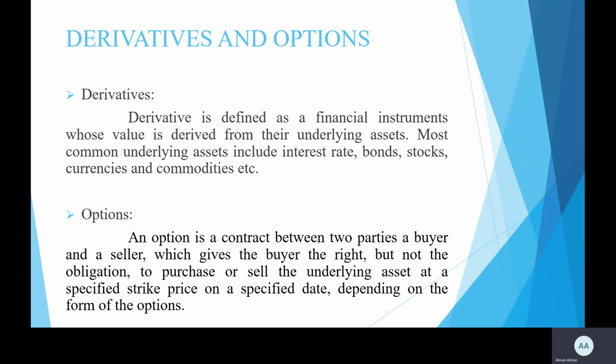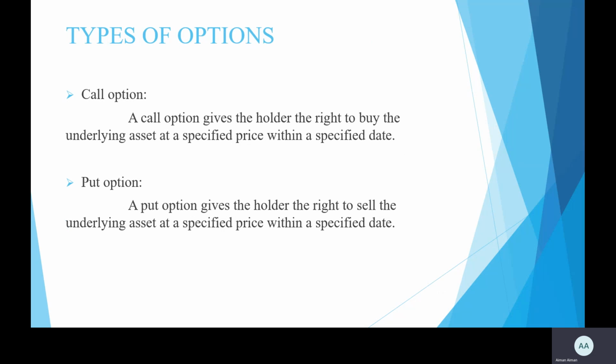Options. An option is a contract between two parties, a buyer, the holder of the option, and a seller, the trader of the option. An option gives the buyer the right, but not the obligation, to purchase or sell the underlying asset at a specified strike price on a specified date, depending on the form of the option. So next we discuss the types of option. There are only two types of option, call option and put option.